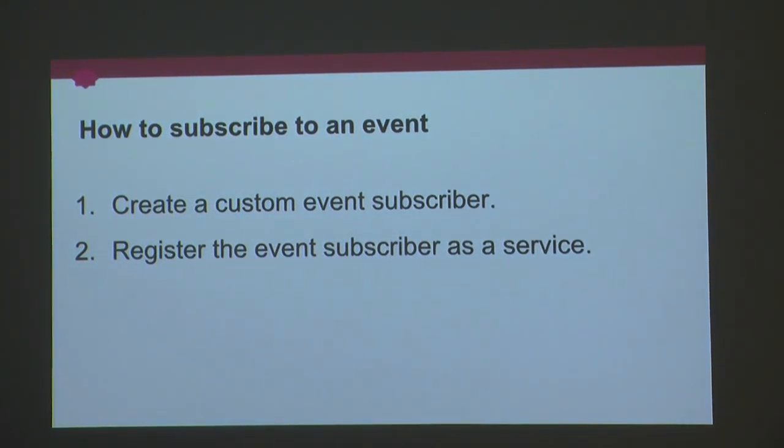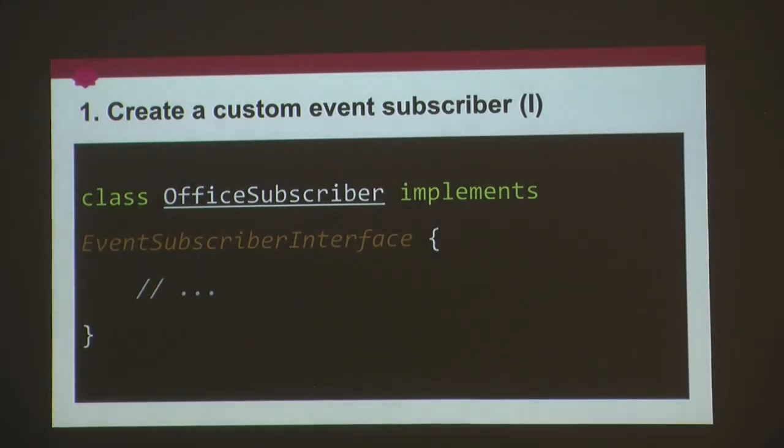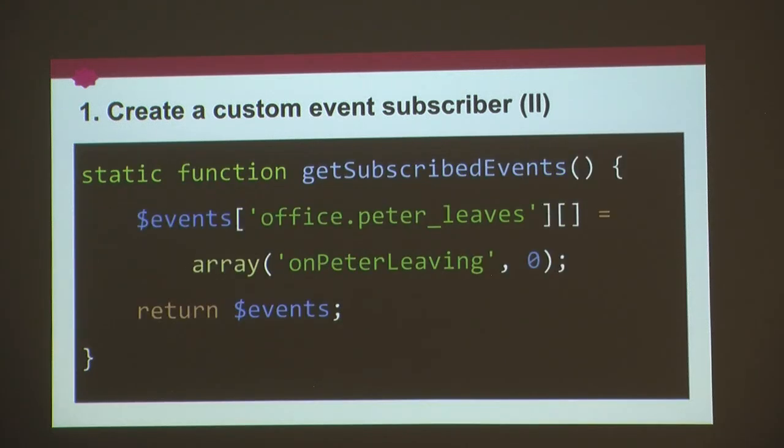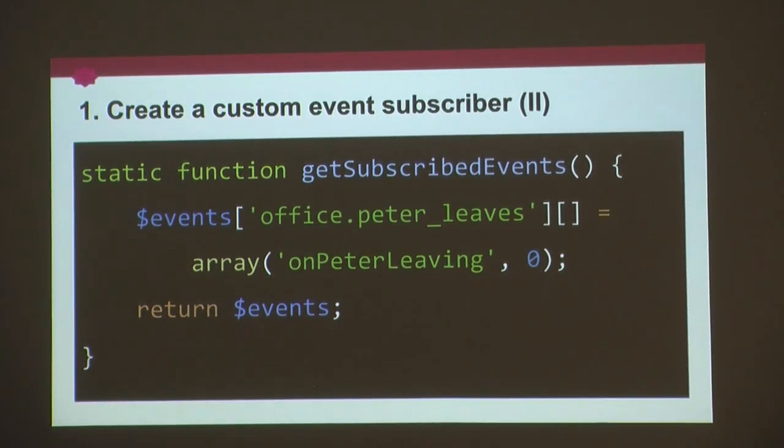So how to subscribe to an event? First of all, we need to create a custom event subscriber, and then we need to register the event subscriber as a service. So to create a custom event subscriber, the first thing we need to do, as we saw before, is implement the event subscriber interface. And then we need to implement the function getSubscribedEvents. This function, basically all it does is it creates an array of events, and then it returns it.